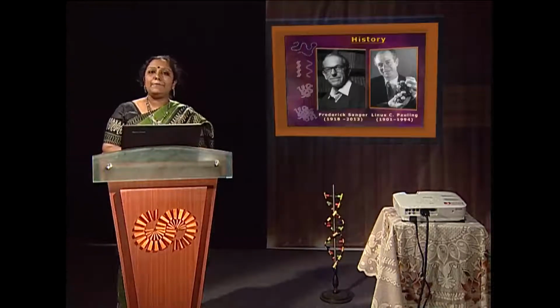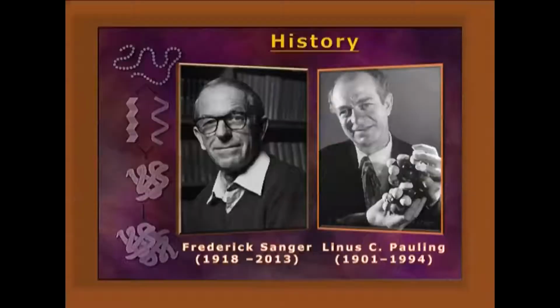In 1953, Sanger first sequenced the insulin amino acid sequence. In 1951, Linus Pauling proposed the model of alpha helix and beta sheet.